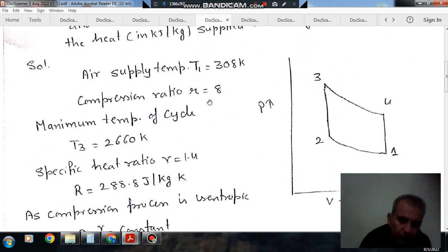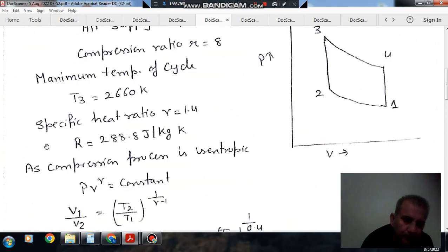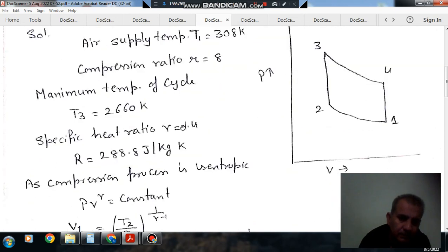So V1 by V2 is 8, or r is 8. The maximum temperature of the cycle is T3, that is 2660 Kelvin, and specific heat ratio gamma is 1.4. R is 288.8 joule per kilogram per degree Kelvin.